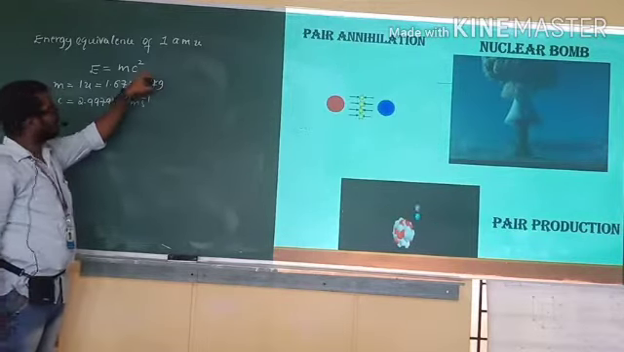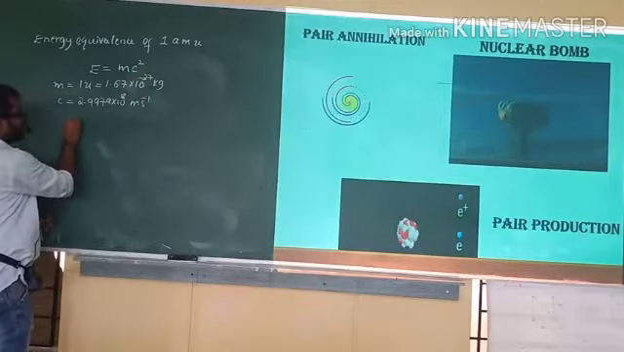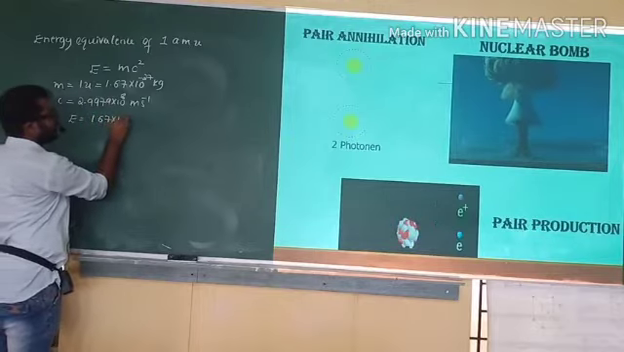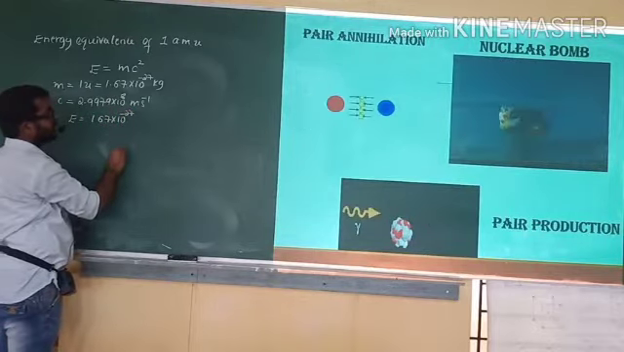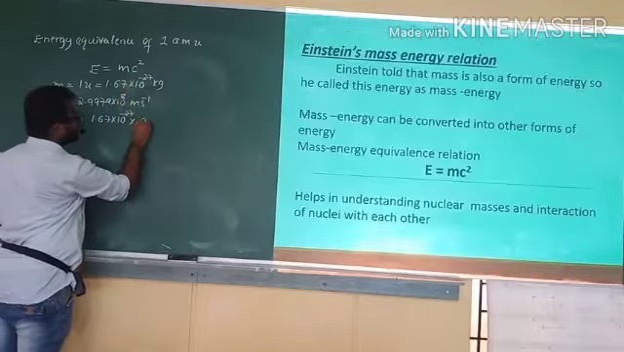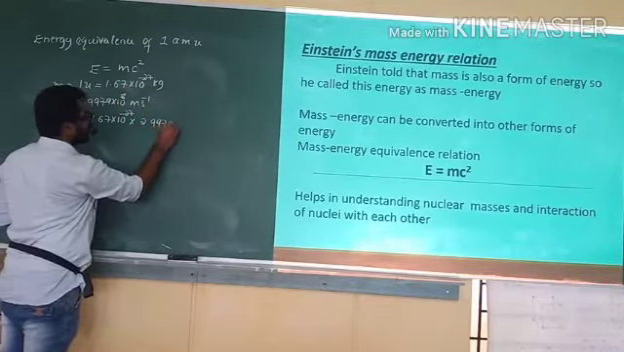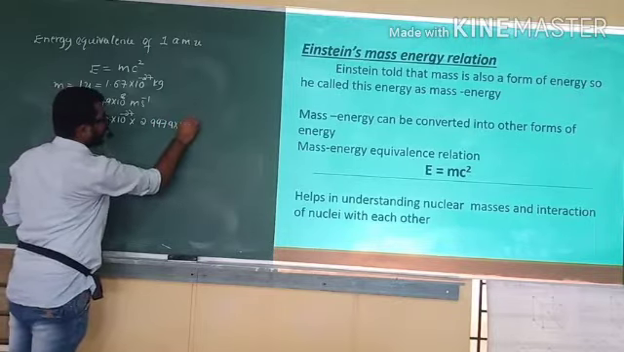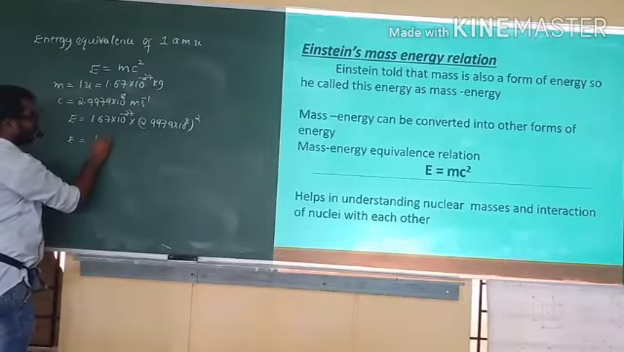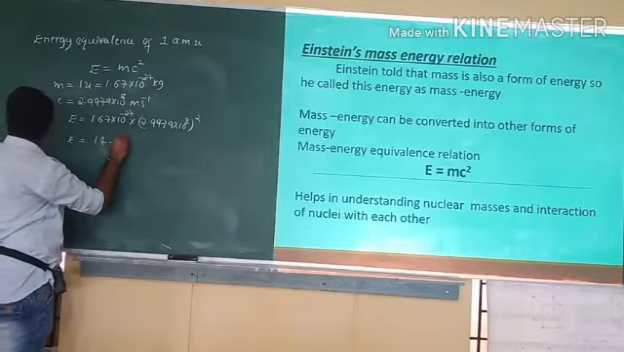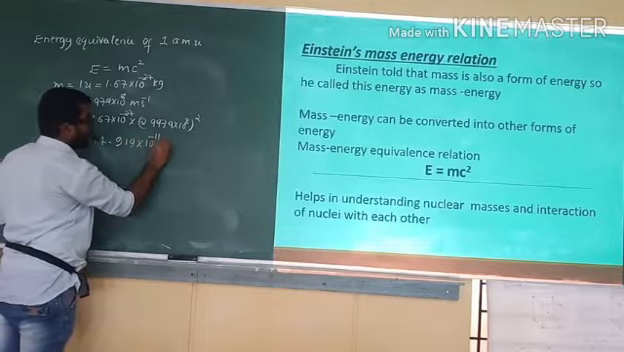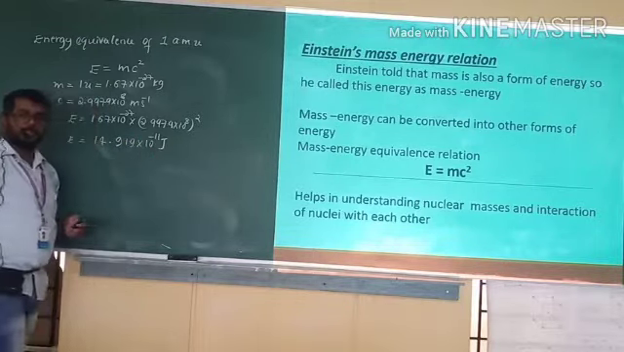Now substitute these values. On substituting, E is equal to m, which is 1.67 into 10 to the power of minus 27 kg, into c squared, which is 2.9979 into 10 to the power of 8 whole square. On solving, you get E is equal to 14.919 into 10 to the power of minus 11 joule.